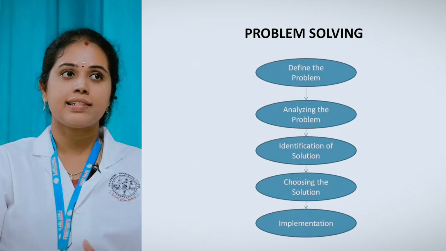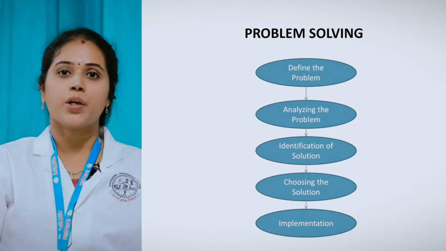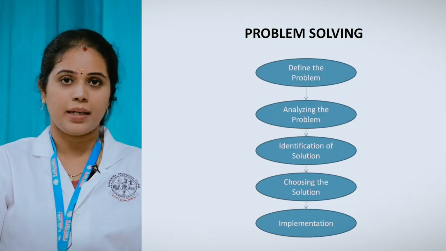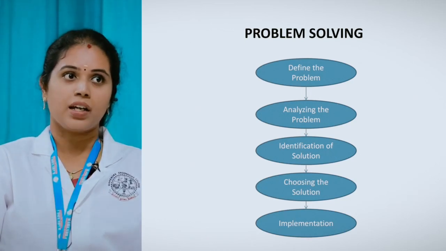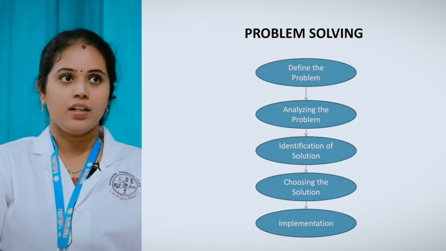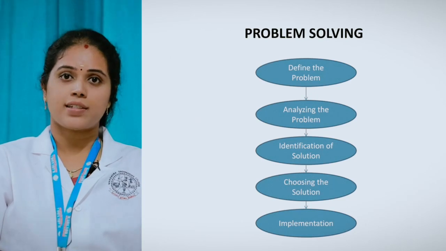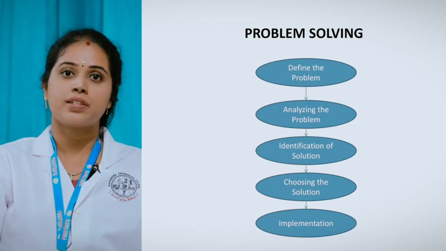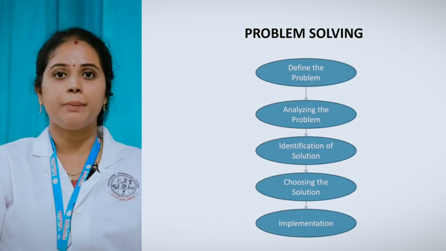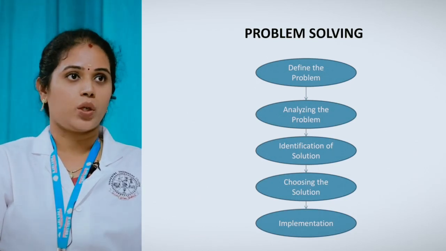Then the second step is analyzing the problem. In order to solve the problem, each and everything has some conditions, right? You are going to find the conditions, and based upon the conditions, you are going to analyze the problem. That is the second step. The third one is identification of solution. Whatever the problem arises, you are going to solve that problem with n number of solutions, right? It might be anything. Then choosing the solution. Among the different solutions, you are going to choose the best solution. That is the fourth step. The final one is implementation. You are going to implement the solution which you have chosen. So these are all the steps involved in problem solving, right?